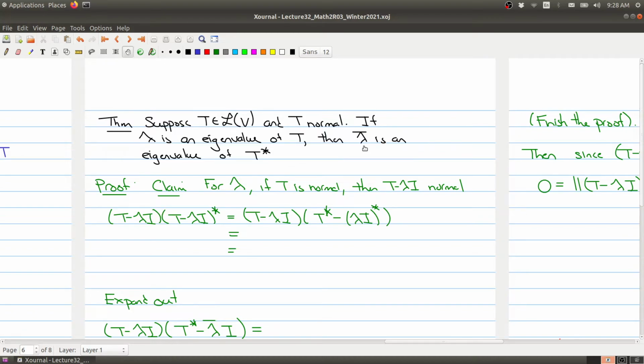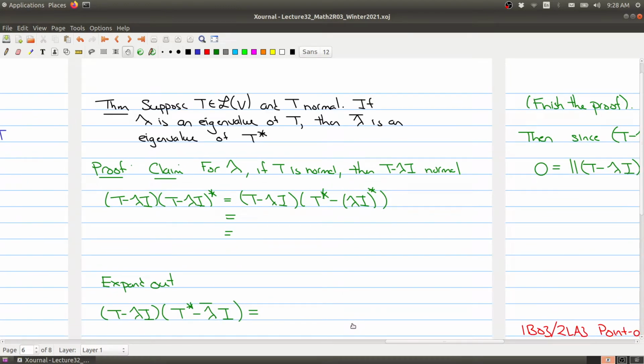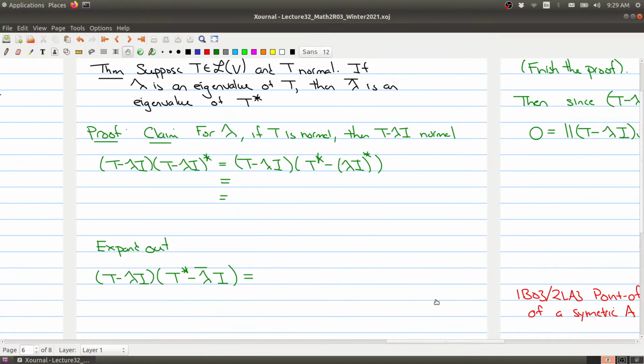Okay, and I'm going to start the proof, and we'll finish the proof in the last part. The way to make this proof work, and I don't think this was actually done in complete detail in the textbook, but I thought I would do it for you, is you have to first start with the claim that if you take any value lambda, any number inside of my field F, and if T is normal, then this operator, T minus lambda I, is also a normal operator.